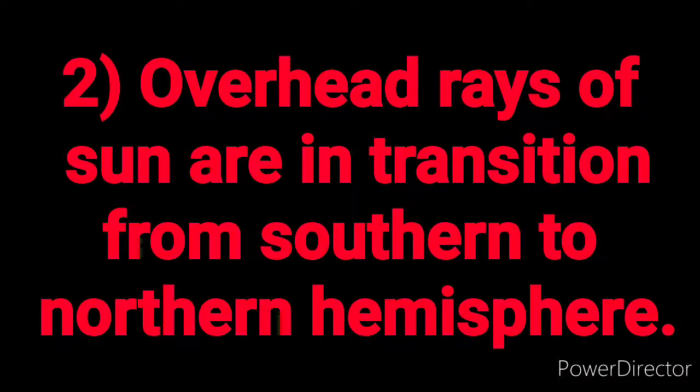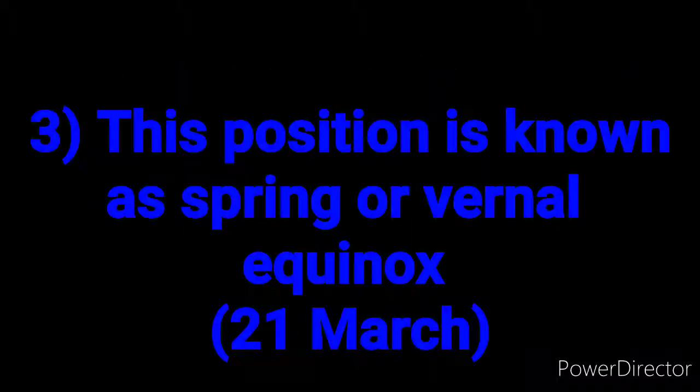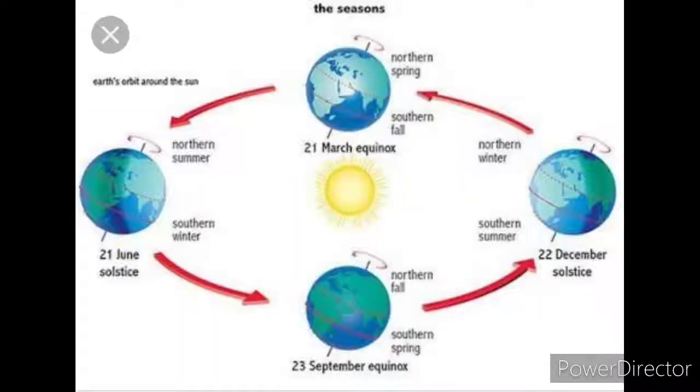Okay, now the last point of the vernal equinox is this position, the position when day and night are equal. This position is known as the spring or vernal equinox. The position in which the sun rays are directly on the equator and in transition from the northern to the southern hemisphere is called the autumnal equinox, and when the sun rays are in transition from the southern to the northern hemisphere, that is called the spring or vernal equinox, and it occurs on 21 March.